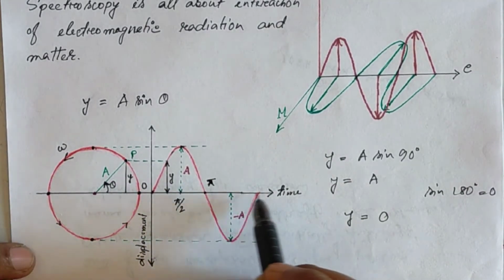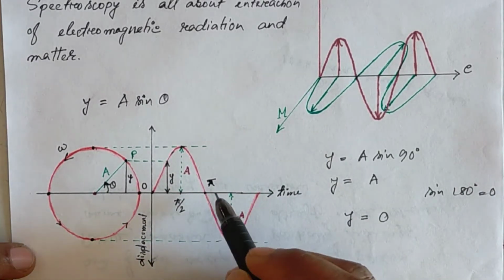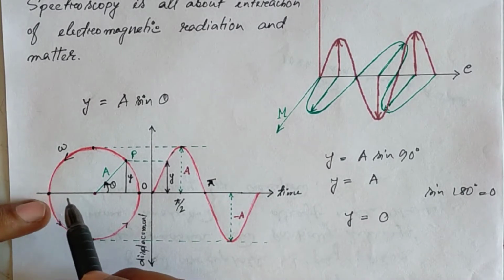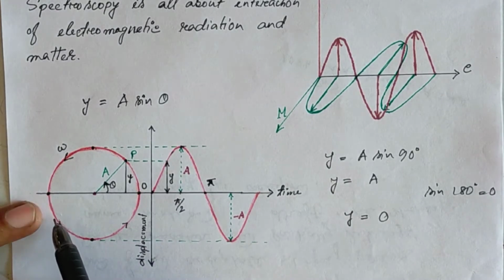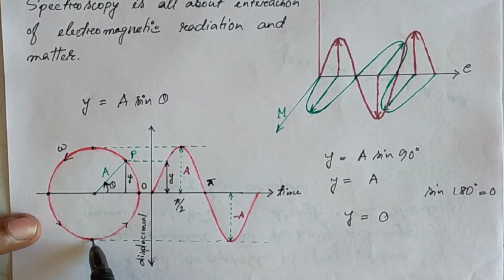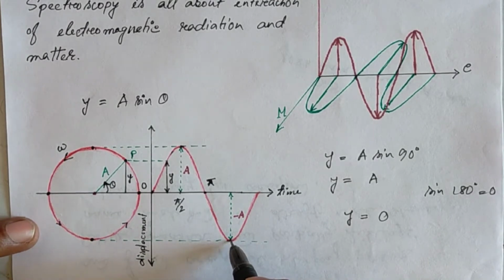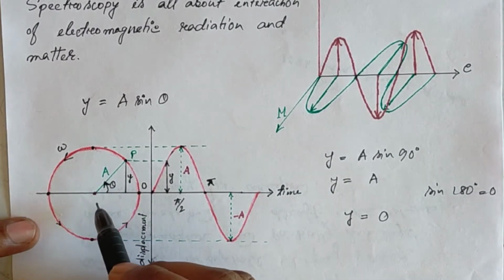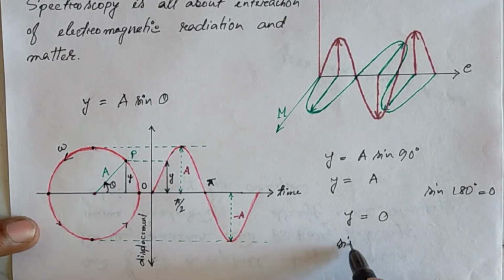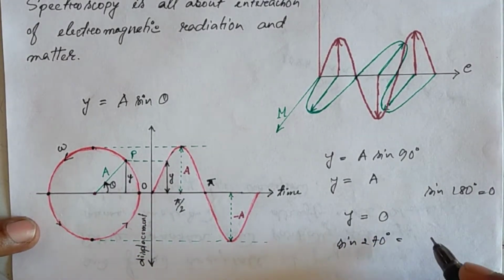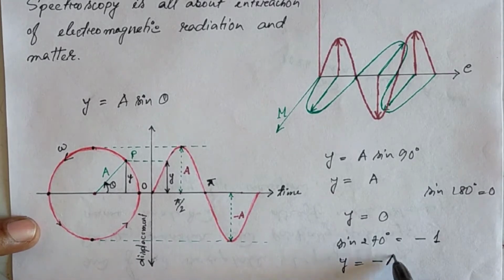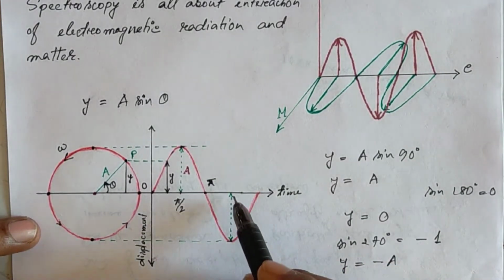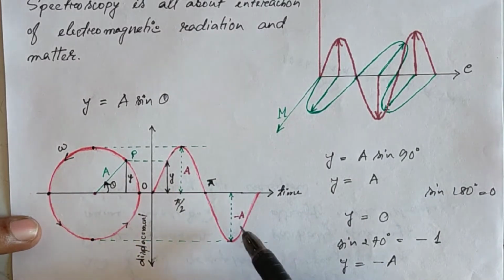And this is the time graph, I'll explain later. So this is pi, and when the angle is pi, 180 degrees, the displacement will be 0. Again, the particle will move in this direction, and when it reaches this point, at that point theta will be 270, and sine 270 degrees means minus 1. So y will be equal to minus a. So displacement will be maximum, but the phase will be opposite. So I will write minus a here.